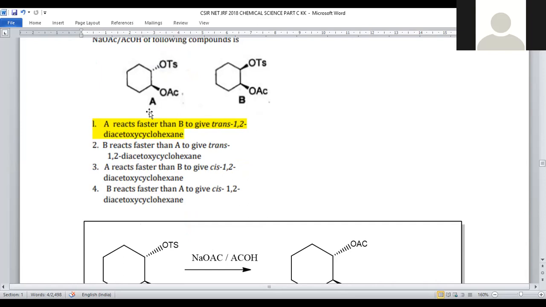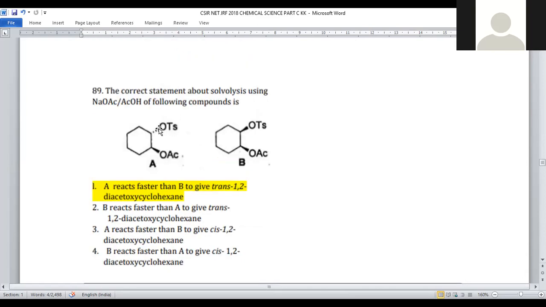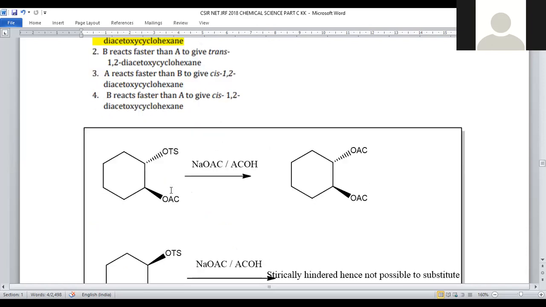So reaction A will be faster when compared to B, because here the stereochemistry is such that all the groups are in the less sterically hindered position. That's why compound A will react faster when compared to compound B. So for question number 89, option number 1 is the right answer.